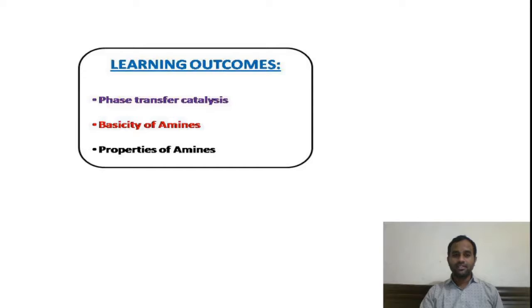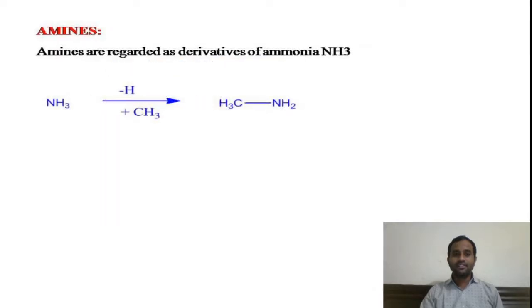Now you can see in the slide, we already know amines are derivatives of ammonia. We get these amines by the replacement of hydrogen atoms with alkyl groups. In ammonia, the hydrogen atom is replaced by a methyl group to give methylamine.